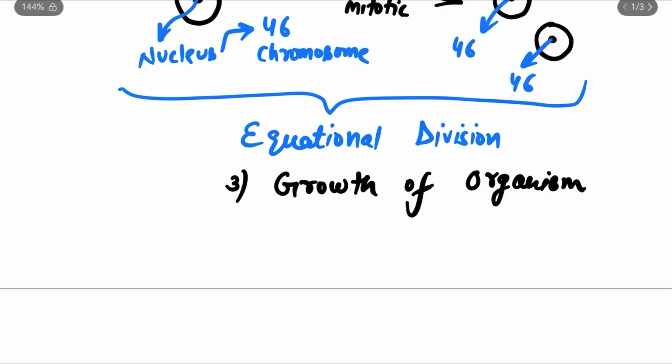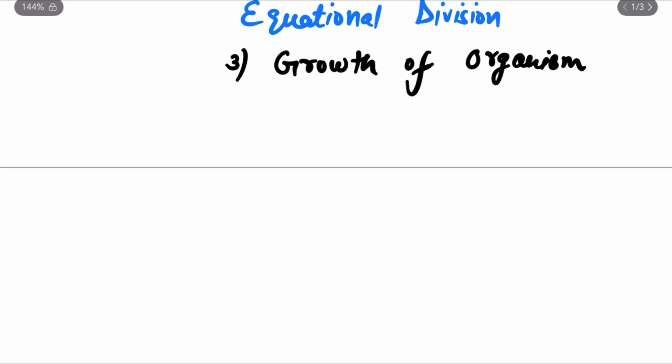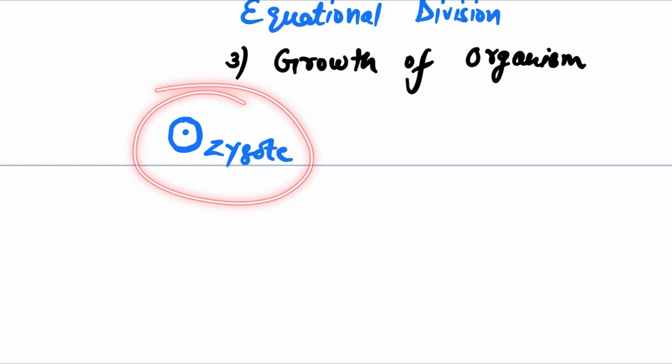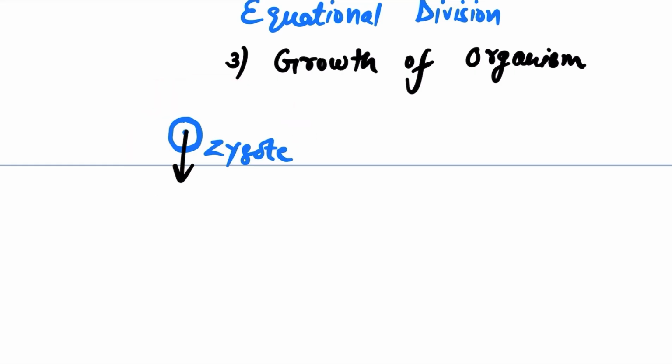Growth of an organism. For example, we already know that each and every cell in our body is formed from the single cell zygote. This is the first cell of our life, known as zygote. We will definitely see how the zygote is formed in subsequent lectures, after the fertilization between the ovum and the sperm. So after the fertilization, the zygote is formed, and this zygote in humans contains how many chromosomes?